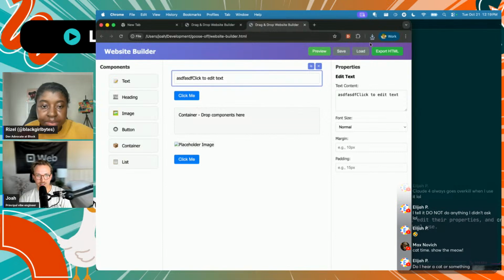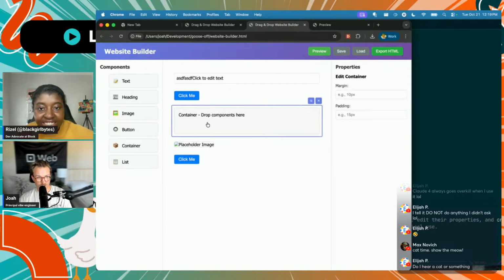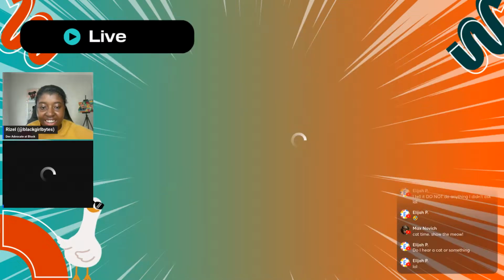Export a website. Look at that. Let's see what the export looks like. Oh, look at that. Nice. It even creates an HTML file. All right, I'm going to try to figure out this container problem. If you want to jump back over to Joe, I'm going to go to Joe and see where she's at.